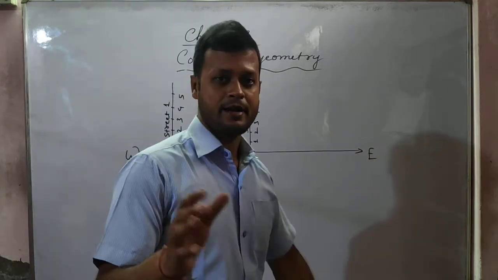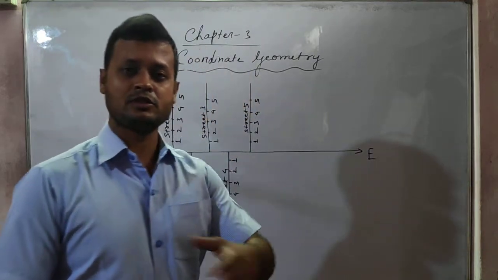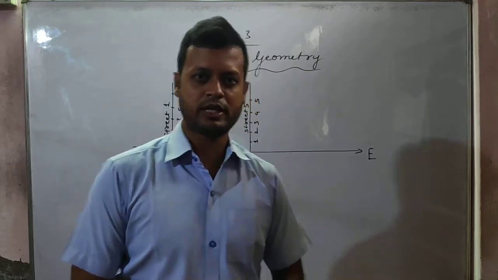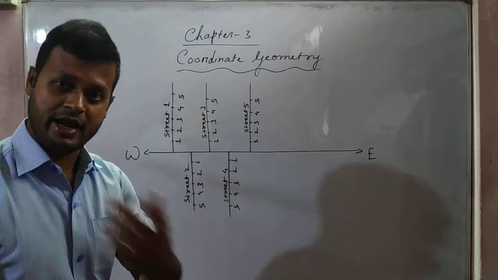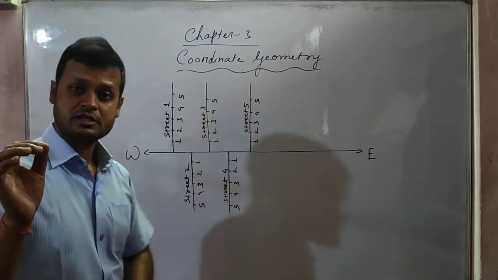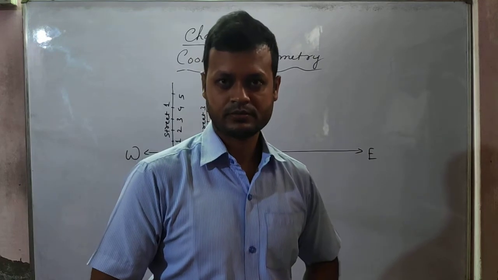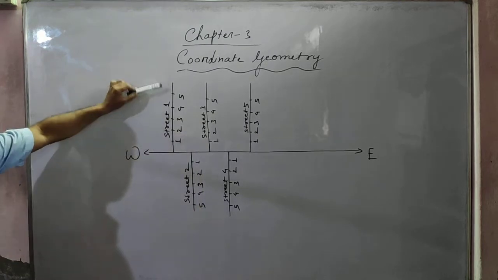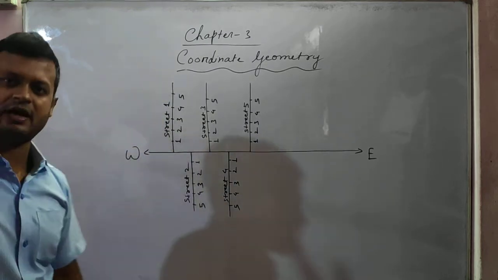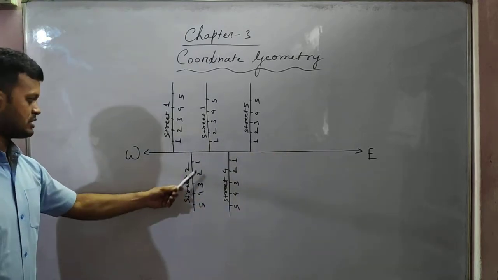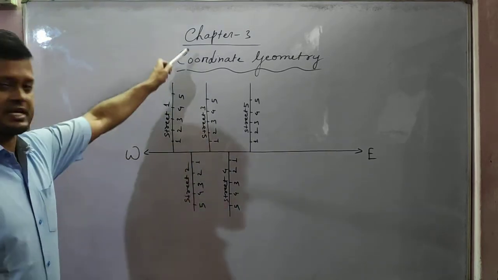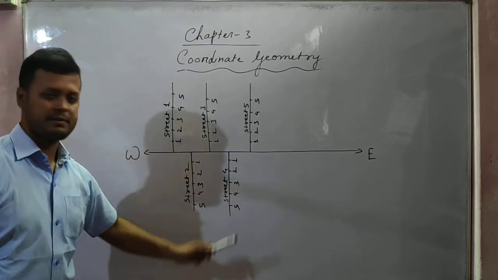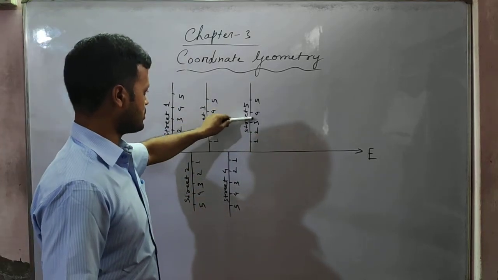Suppose you ask someone where your friend is staying. That person informs you that your friend stays in the 3rd number street. Okay. So in street number 3, many houses are there, isn't it? These are house numbers. See, street 1, house number 1, 2, 3, 4, 5. Many more than 5 also will be there. Street number 2, house number 1, 2, 3, 4, 5. Street number 3, house number 1, 2, 3, 4, 5. Street number 4, house number 1, 2, 3, 4, 5, like that. Again, street number 5, 1, 2, 3, 4, 5.